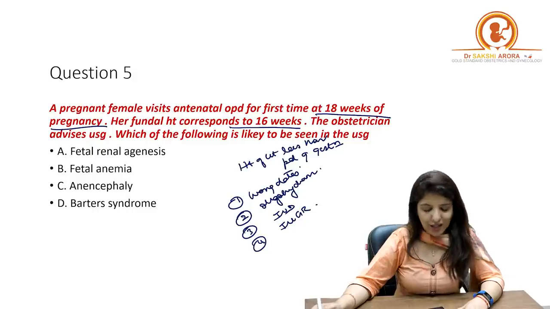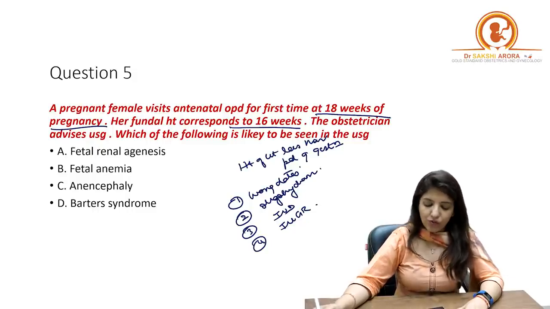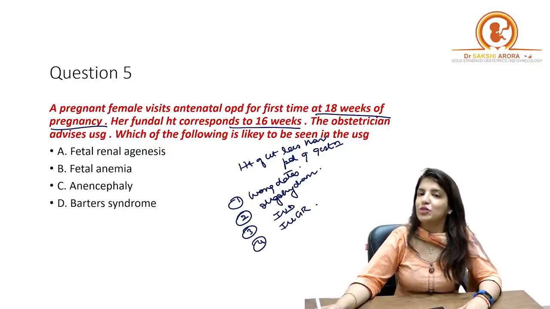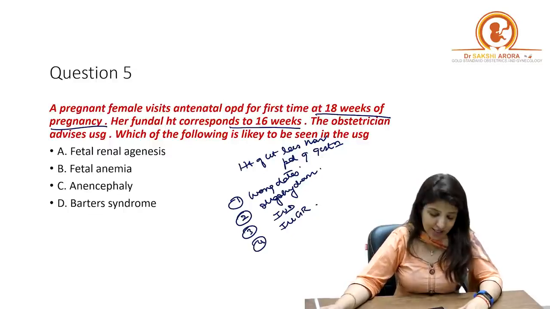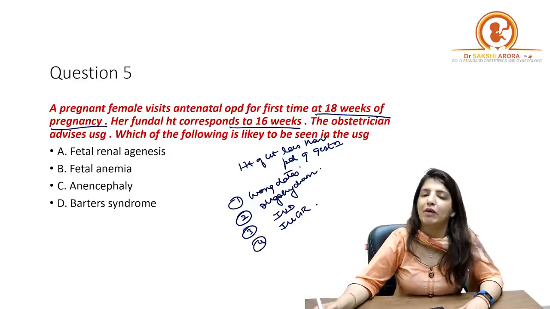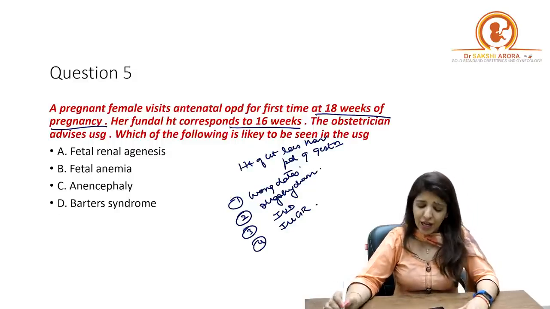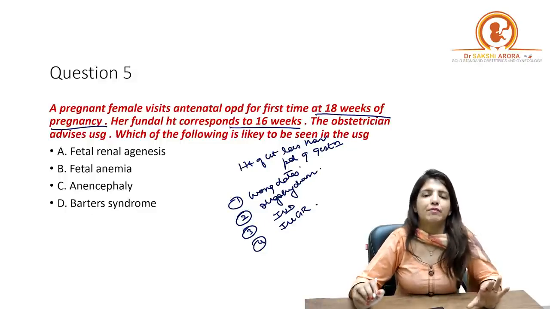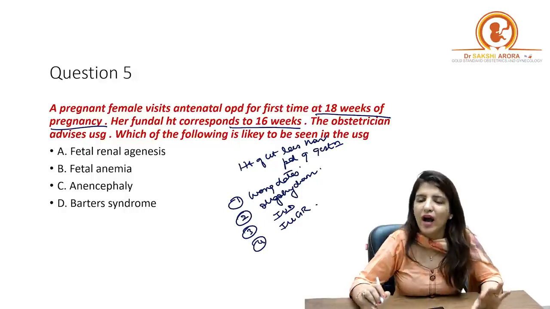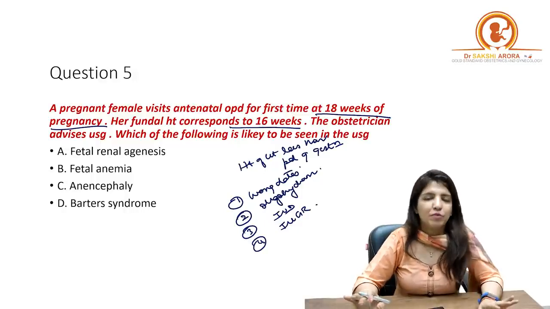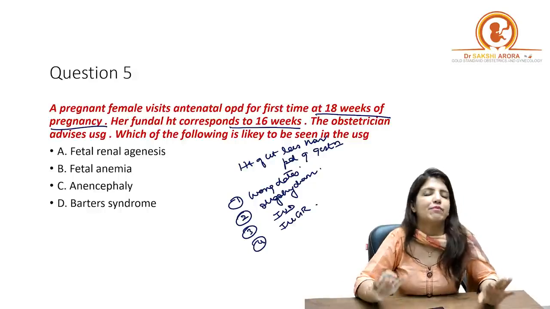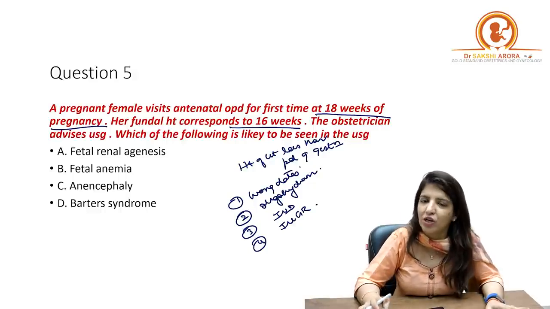So the obstetrician advises ultrasound. Which of the following is likely to be seen on ultrasound? Your options were: option A, fetal renal agenesis; option B, fetal anemia; option C, anencephaly; and option D, Barter's syndrome. Right? So now tell me, what are you suspecting? Over here, I am suspecting oligohydramnios. They haven't mentioned IUD or IUGR in the options, so I am not suspecting them.